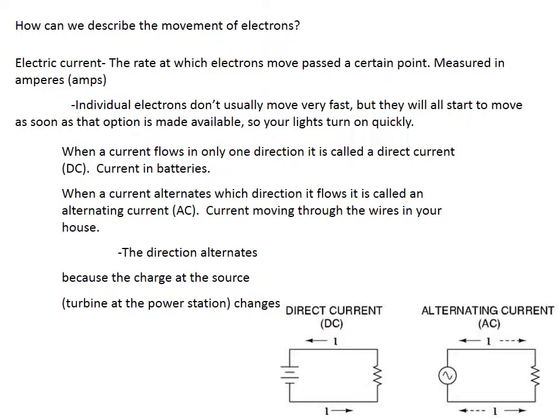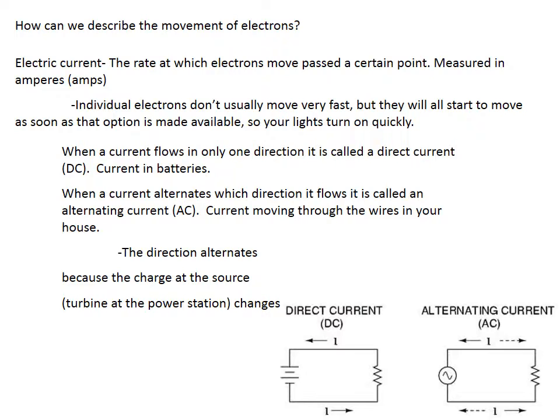Electric currents can be a bit more versatile than rivers though. Some flow in just one direction, like rivers do, but some will alternate directions. When a current flows in only one direction, it is called a direct current, or DC. Currents powered by batteries are examples of direct currents. Particles flow out one end of the battery and in the other.